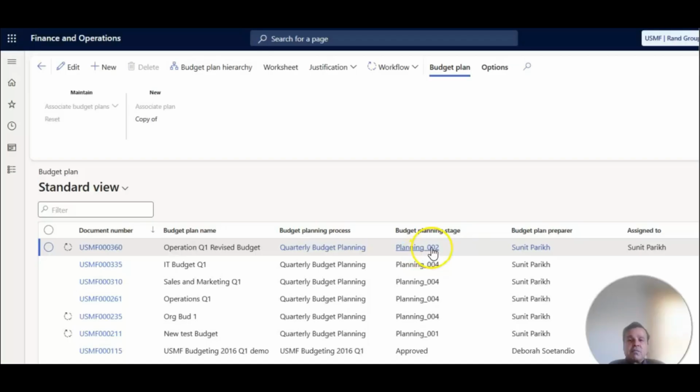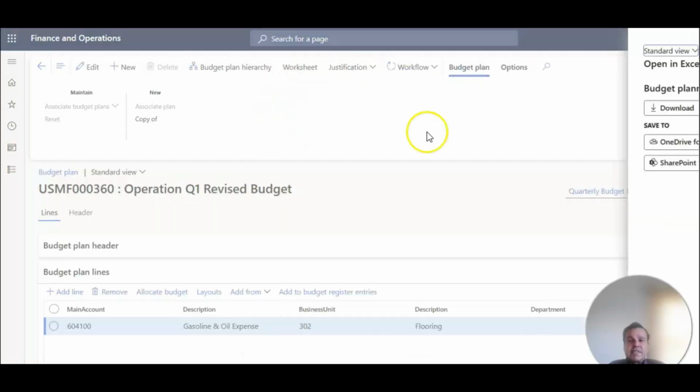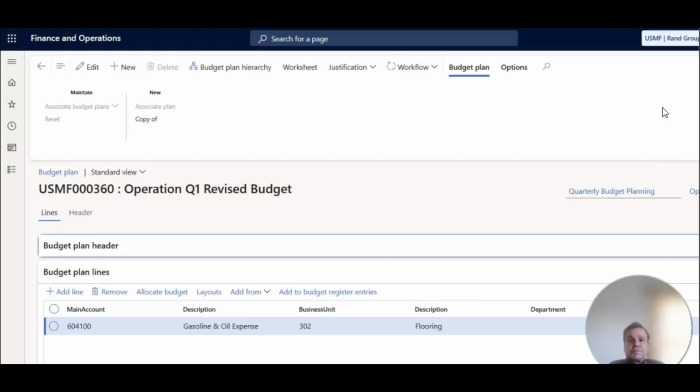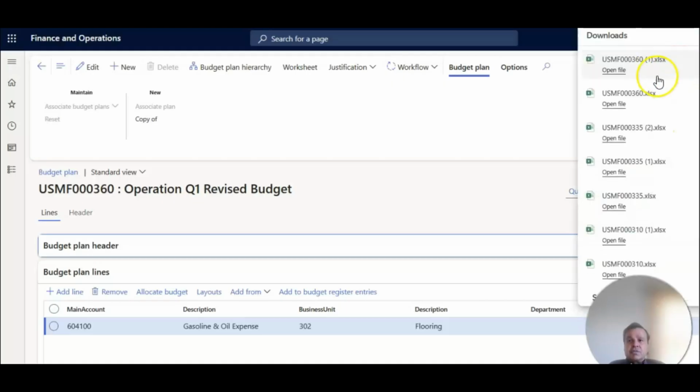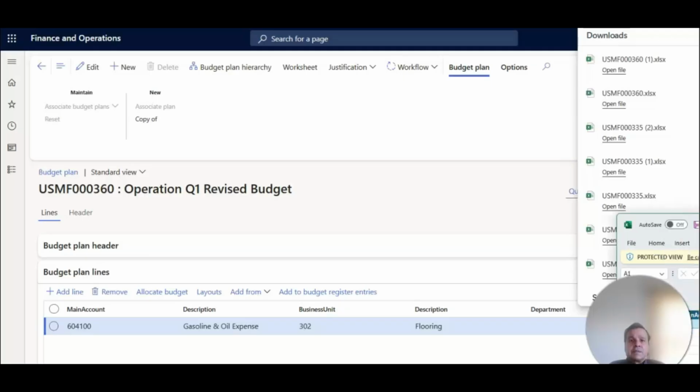Once this is done and it went back from operations to the finance department, it changed the budget planning stage to 002. Same thing, once finance does that, it's going to go to 003 stage and 004 stage. Just for the ease of this demo, I'm going to keep it simple. So let's say finance received this, now it's on planning stage. They can go back to the same worksheet that we had worked on. We are going to open this worksheet again.